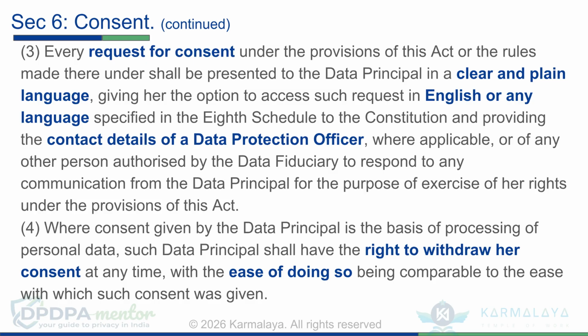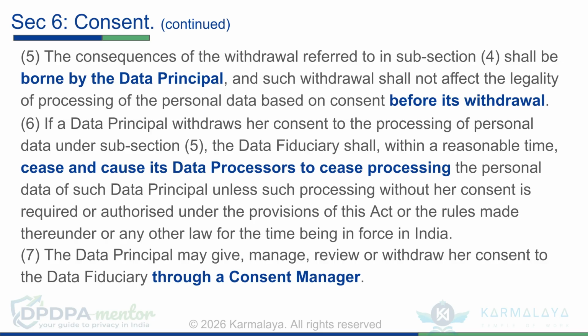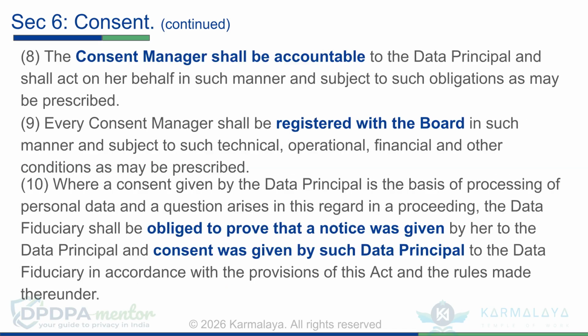Data principals have the right to withdraw consent with comparable ease to how it was given, as per subsection 4. As per subsection 5, the data principal bears the consequences of withdrawing consent, but withdrawal does not affect prior lawful processing. Per subsection 6, upon withdrawal, the data fiduciary must cease, and cause its data processors to cease, processing the data unless authorized otherwise. Subsection 7 says consent can be managed through a consent manager.